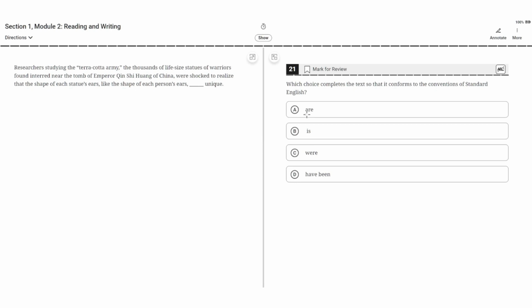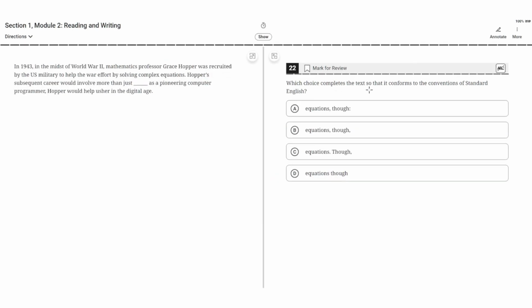A. Are. This is incorrect because the plural verb are doesn't agree with the singular subject, the shape. So A is incorrect. B. Is. This seems to be correct because the singular verb is agrees with the singular subject, the shape. So B seems to be the correct answer. C. Were. This is incorrect because the plural verb were doesn't agree with the singular subject, the shape. So C is incorrect. D. Have been. This is incorrect because the plural verb have been doesn't agree with the singular subject, the shape. So D is incorrect, meaning the correct answer is B.